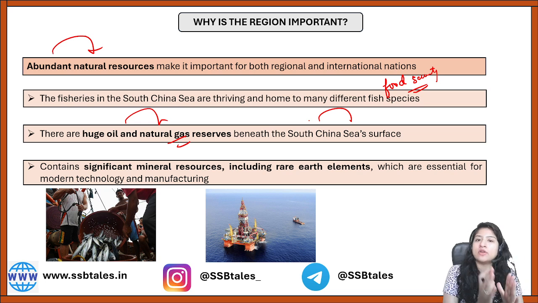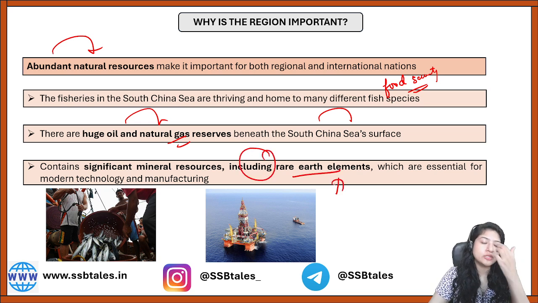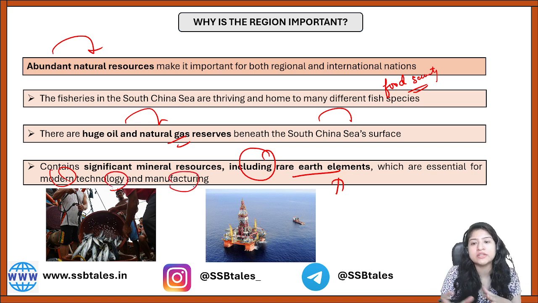Apart from that there are a lot of mineral resources that exist, including the rare earth elements, which can be utilized in forming various modern technologies, and for the manufacturing of various technologies and industries, right?